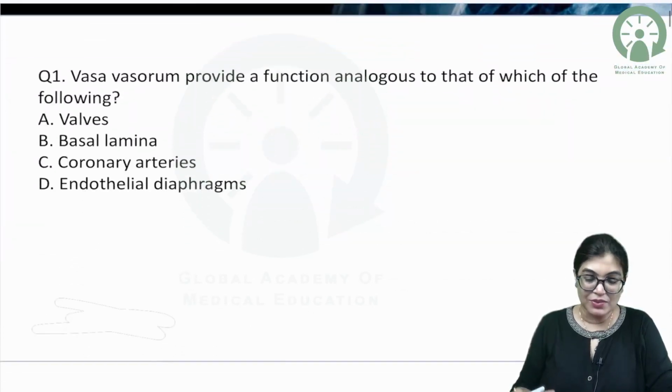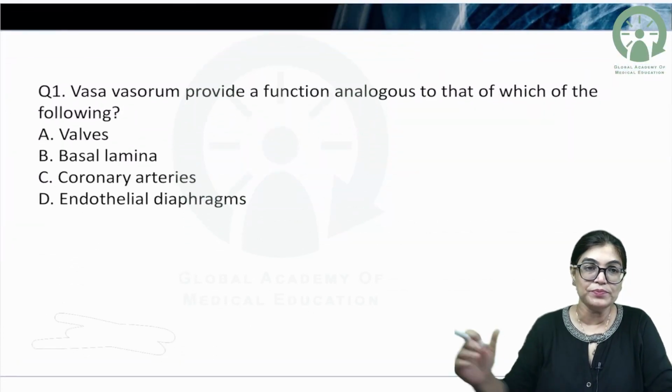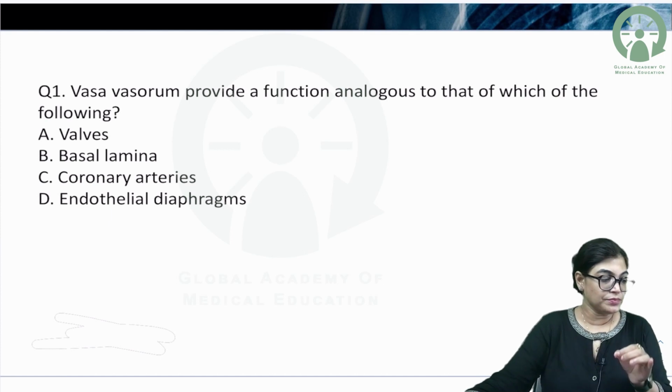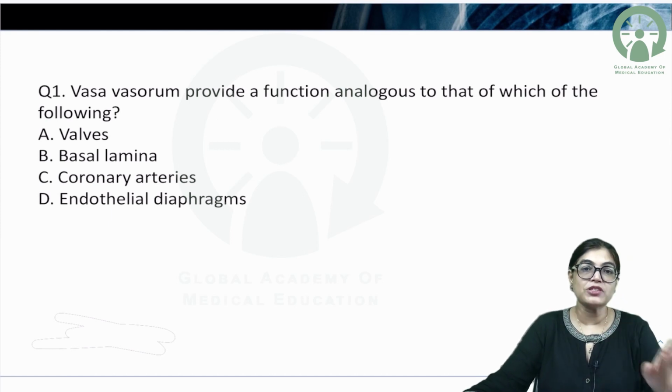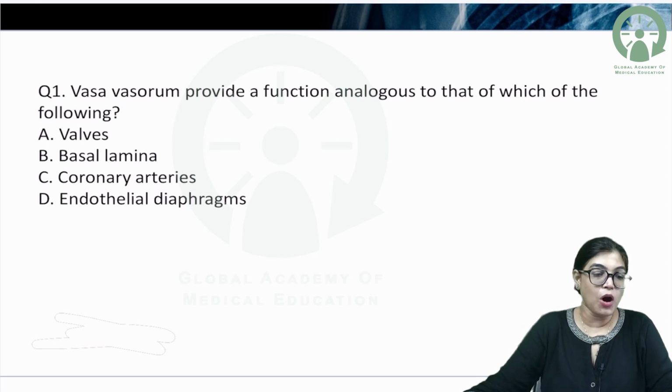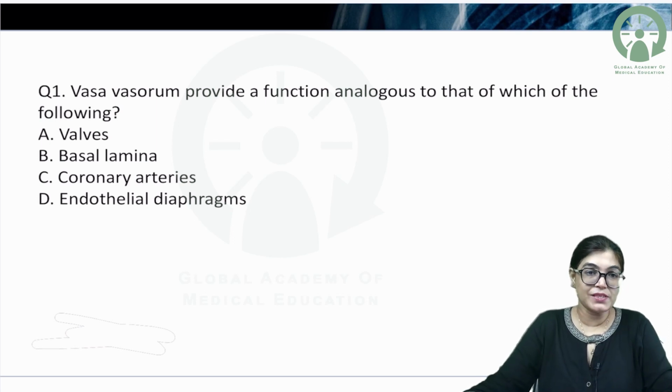So, I would like to start with the first MCQ. Let me read it for you. Vasa vasorum provides a function analogous to which of the following? The options provided are valves, basal lamina, coronary arteries, endothelial diaphragm.